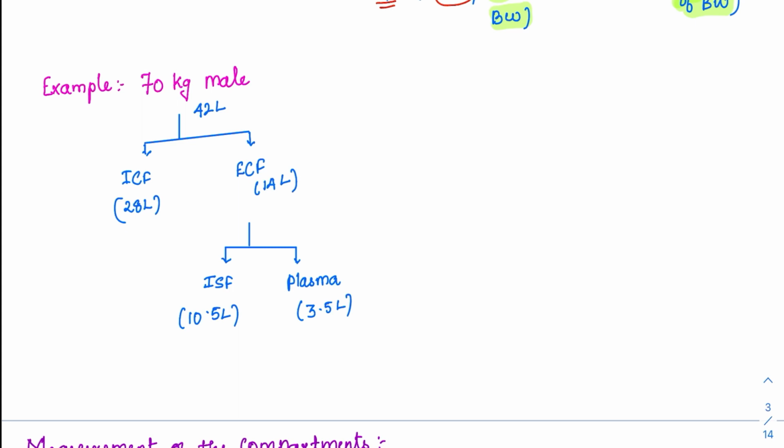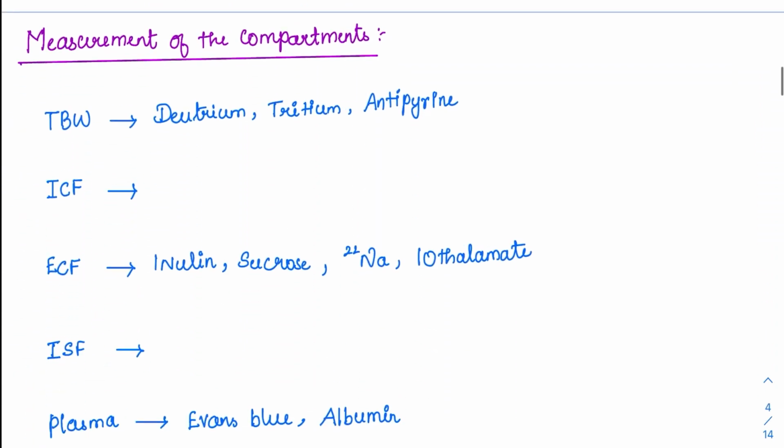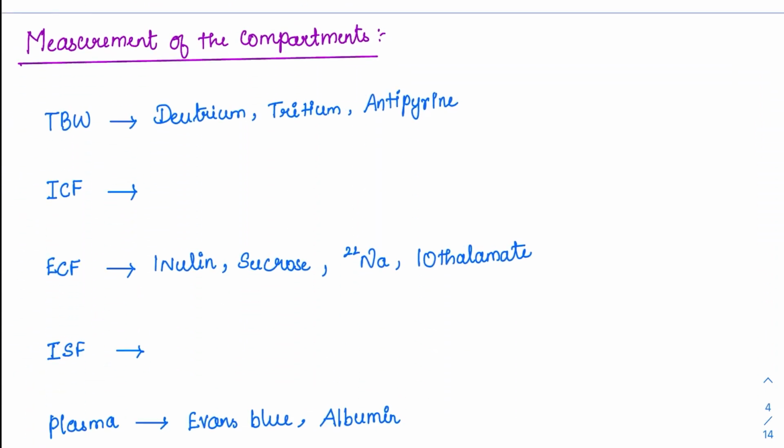Now coming to the measurement of compartments. How are we going to measure a particular compartment? Suppose you want to measure ECF or ICF, we need dyes or substances which stay in the particular compartment. The first rule is that it should be non-toxic, and whichever substance I am using should stay within that compartment. It should not go to the other compartment. If it goes to the other compartment, then we cannot measure it.